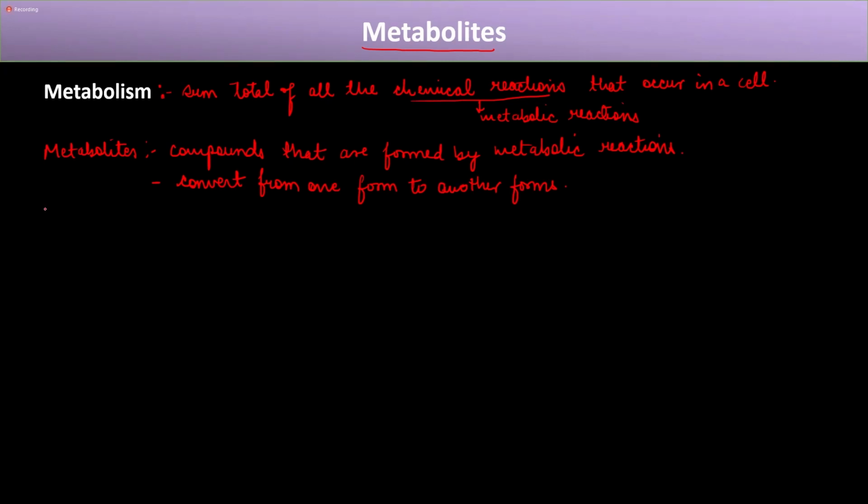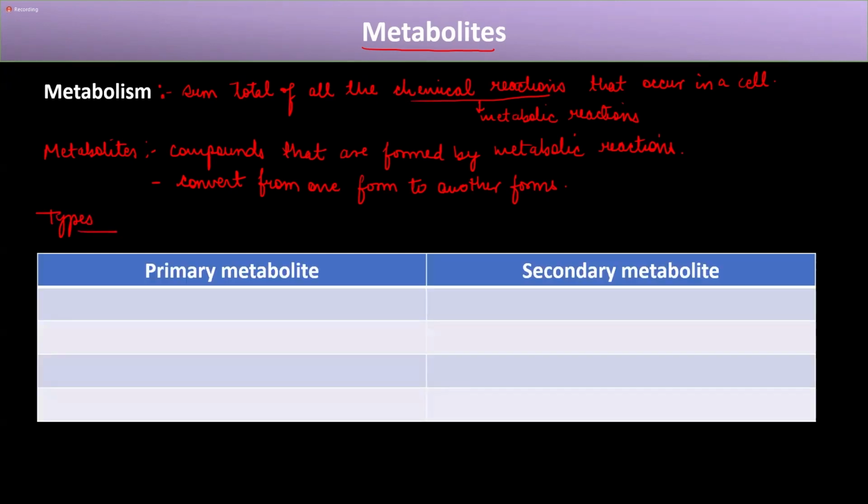Now, these metabolites are of two types. The first is called primary metabolite and the second is secondary metabolite. Now, what is a primary metabolite? For the primary metabolite, the first point is that the role is identifiable.